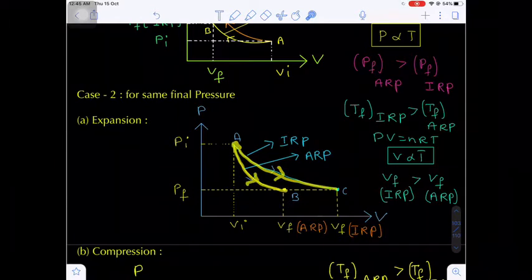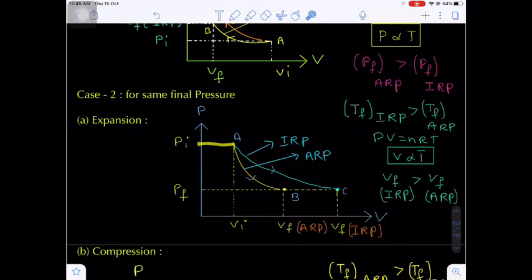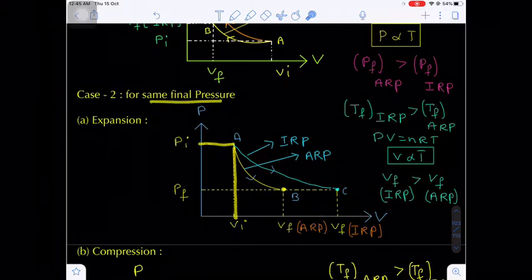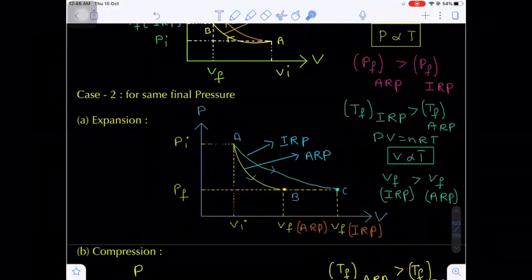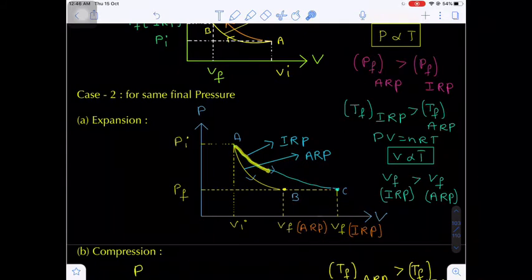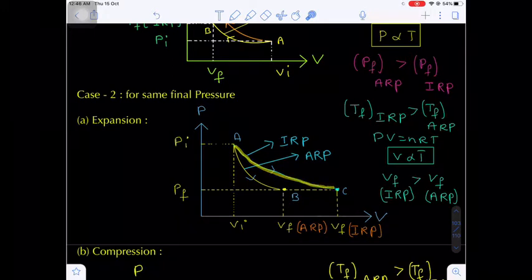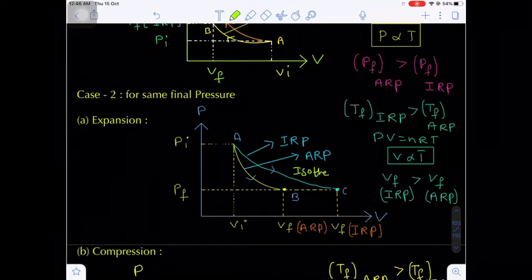The initial point is the same. At the initial point the pressure is Pi and the volume is Vi, and the condition is that the final pressure should be the same. So both B and C have the same pressure, but the path B is different from the path C. Are you getting my point? Now, I just told you that in expansion the upper curve will always be isothermal,